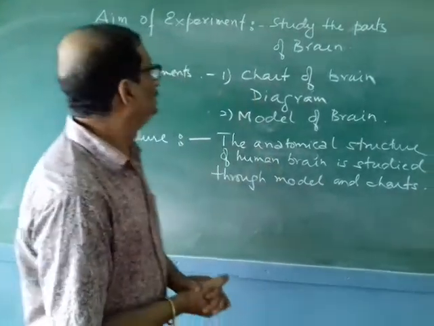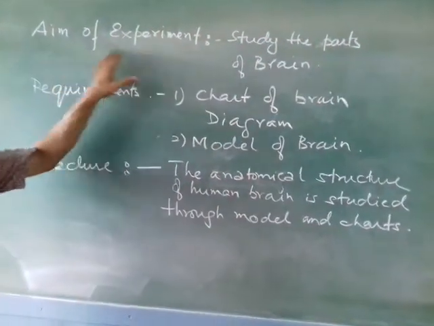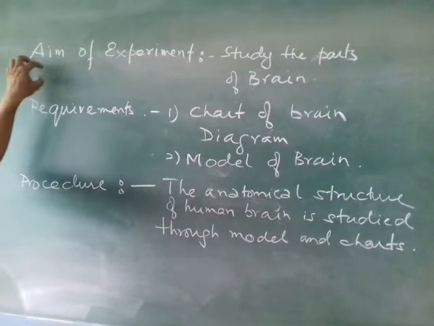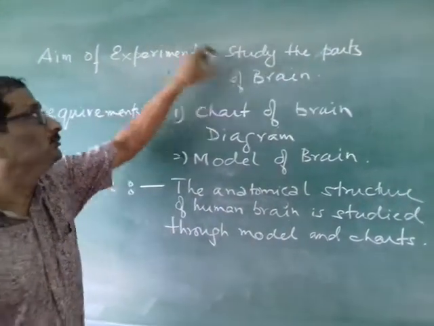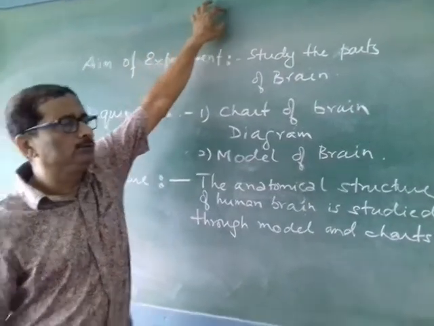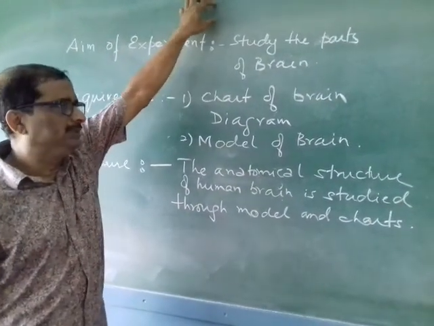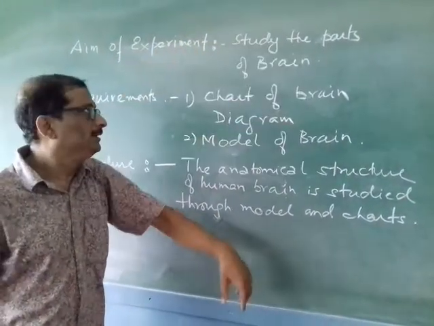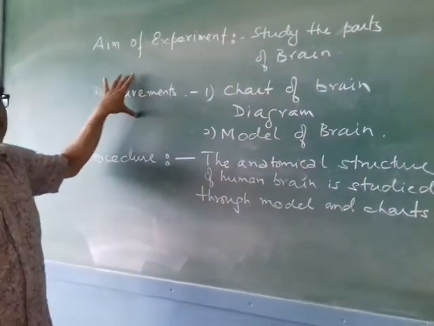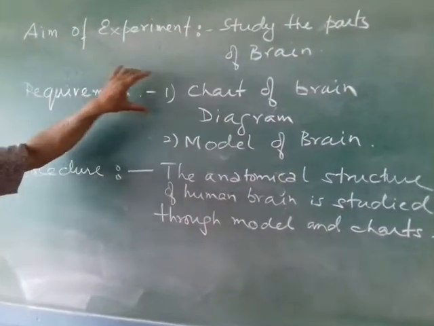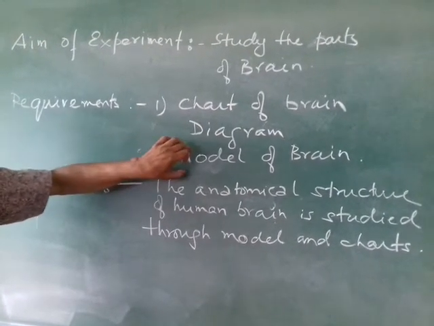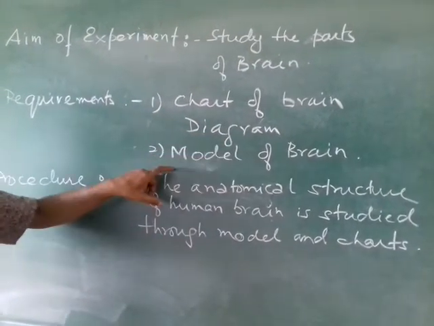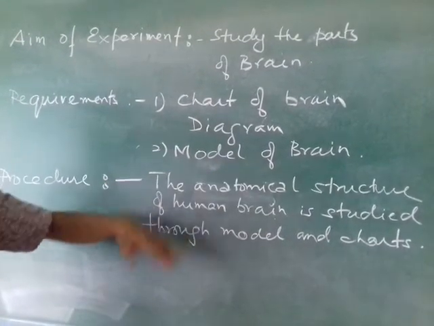Now, today we are going to study about the parts of the brain. So the aim of the experiment will be to study the parts of the brain. You can write the heading also, the study of brain. Now, the requirements. The requirements are generally the charts or the diagram of the brain and the model of the brain. We will do mainly with the model of the brain.